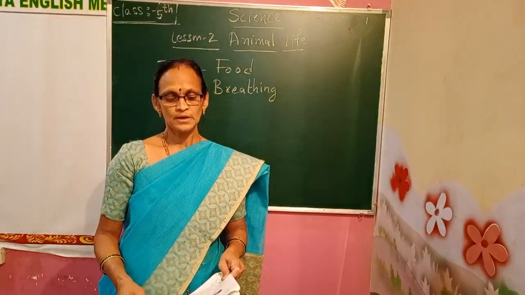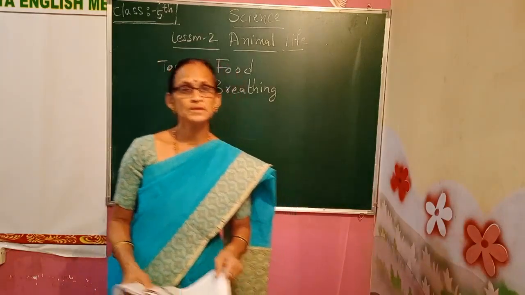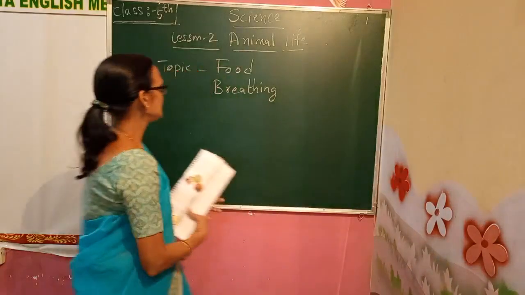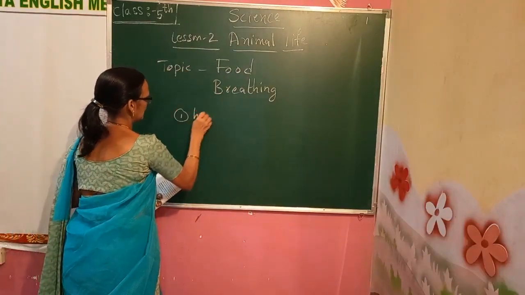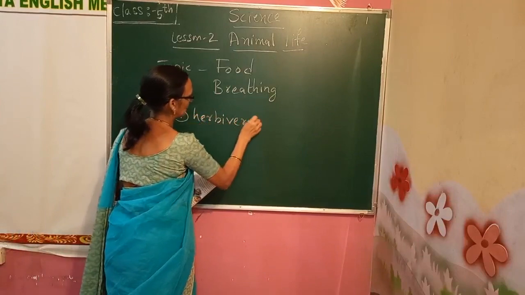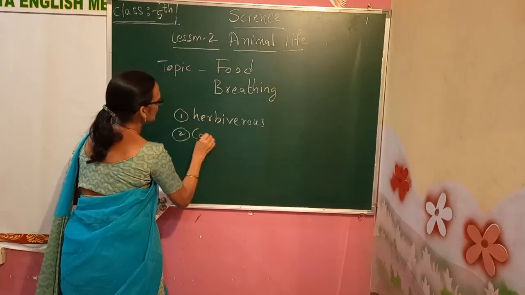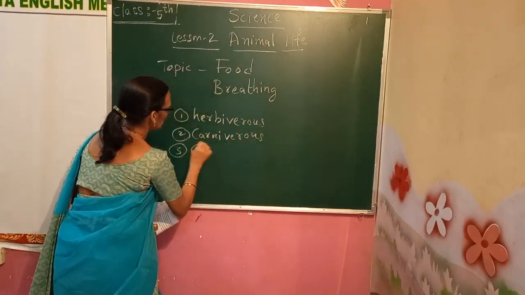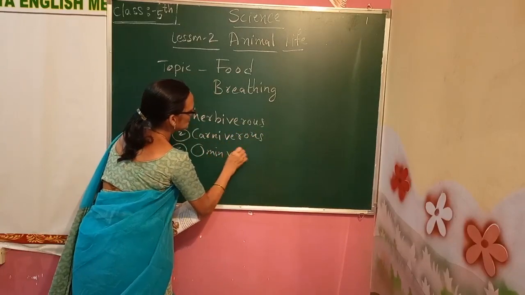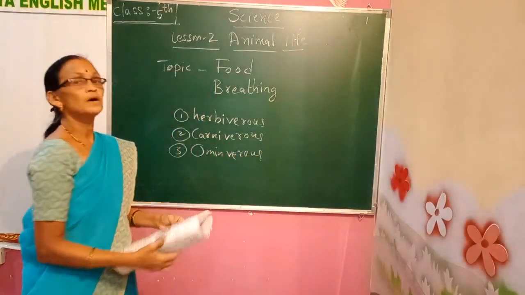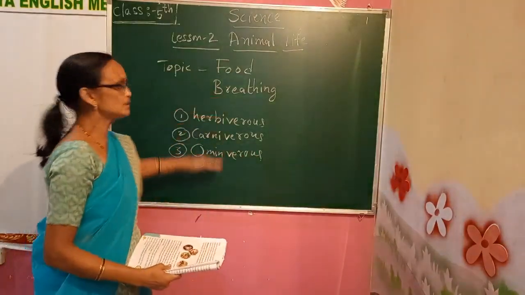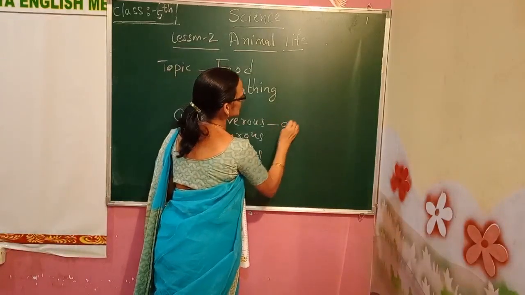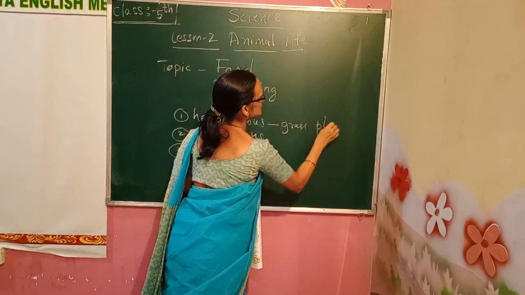What are the different types of classification of animals? Animals are classified into 3 types. First one is herbivorous. Second one is the carnivorous animals. Third one is the omnivorous animals. The animals are classified into 3 types. One is herbivorous, which eat grass and plants.